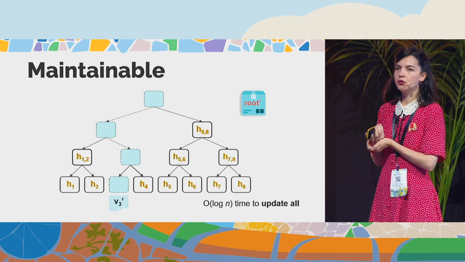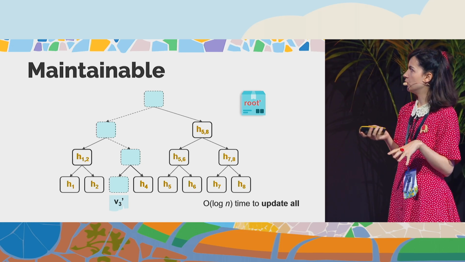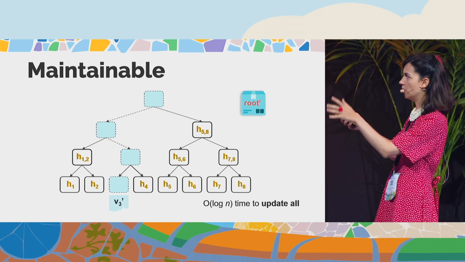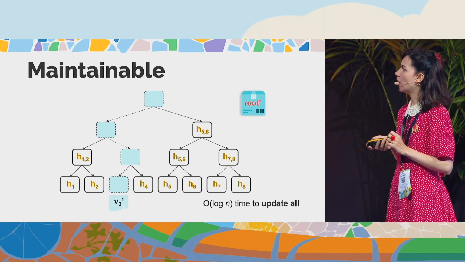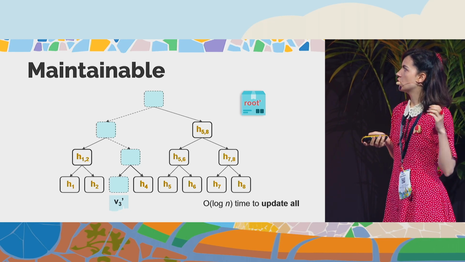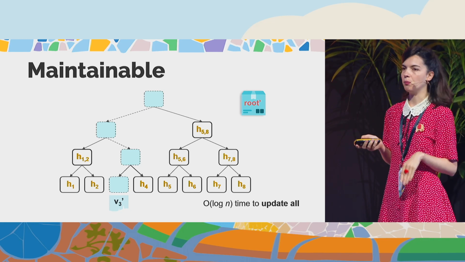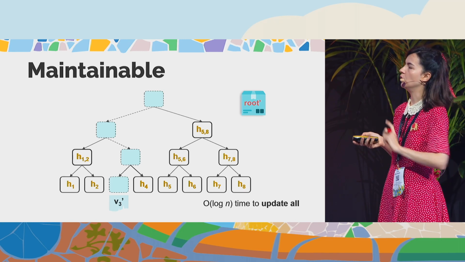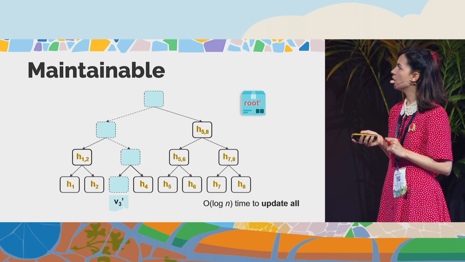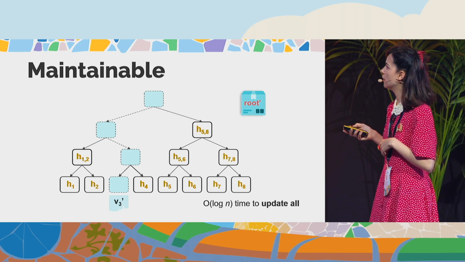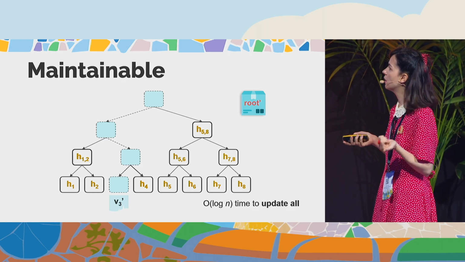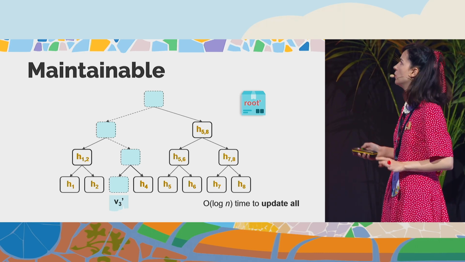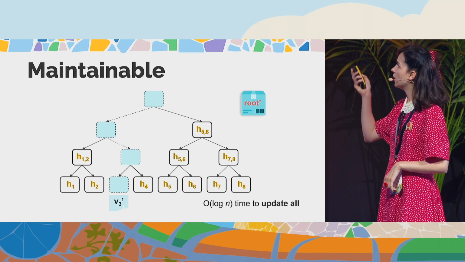And one good news is that these are maintainable. If we stored all the proofs, so all the Merkle tree, then in order to update one position, we just update the path. We change all the blue missing values there by hashing the path, and it costs logarithmic time for the whole tree to be updated to obtain the new commitment.